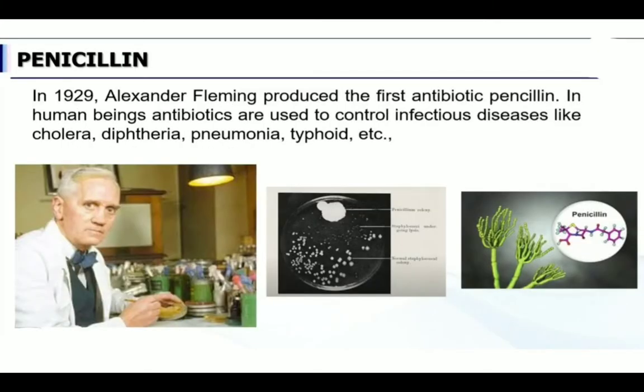The first antibiotic was produced by Alexander Fleming. He is Alexander Fleming. In the year 1929, he produced the first antibiotic. What's the first antibiotic? Penicillin. Penicillin is the important one word, children. Penicillin is the first antibiotic which was produced by Alexander Fleming in the year 1929.